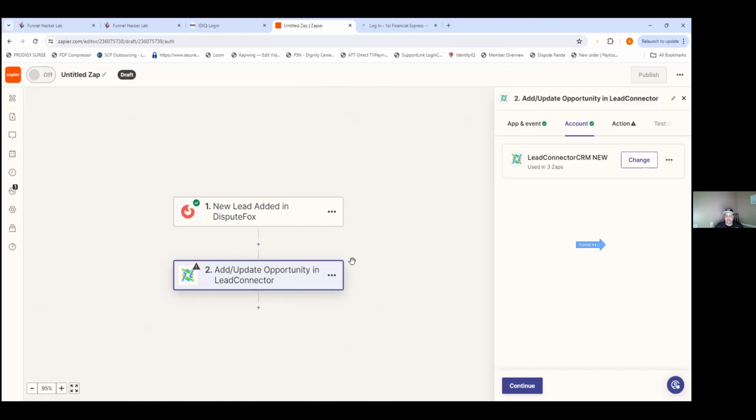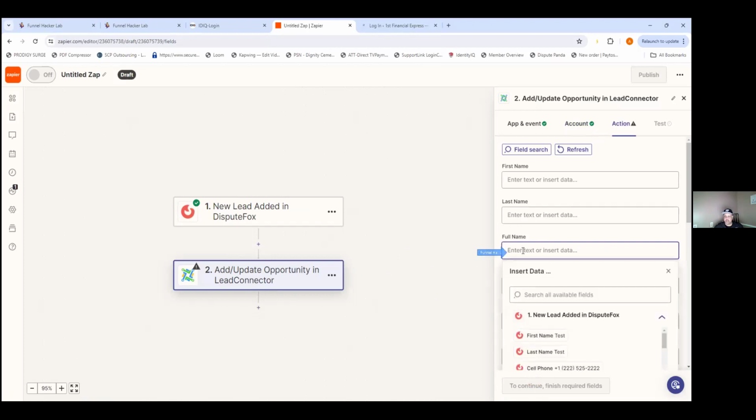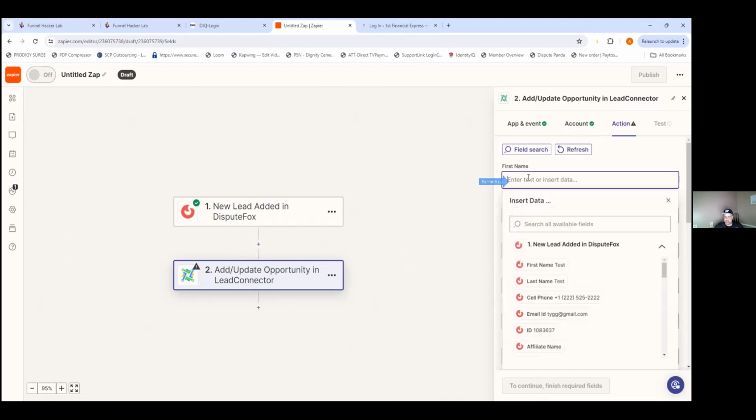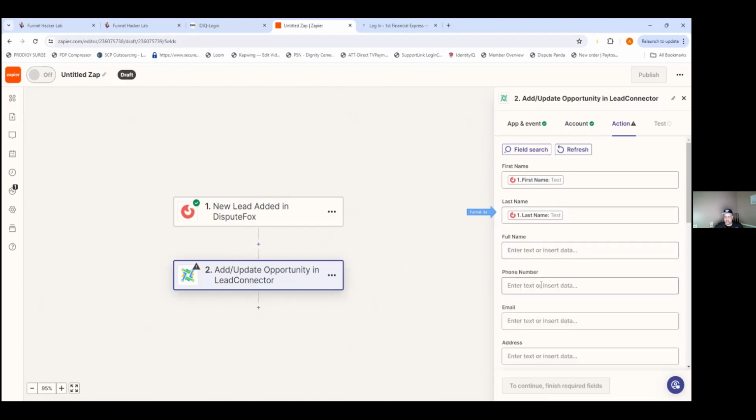Cool. All right, so it's connected. It says continue right here. Yep. All right. Action: press full name here. Actually, no, my bad. Do one at a time. Do first name over here, then last name. Click first name and click off of it, off to the side a little bit. Last name, and then do the email, the phone number.